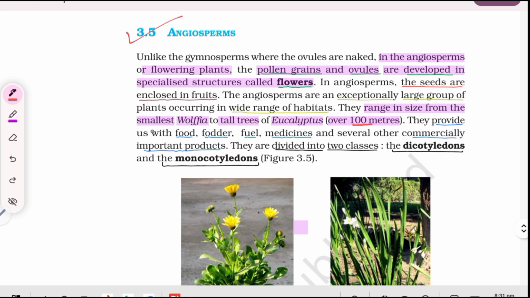They provide us with food, fodder, fuel, medicines, and several other commercially important products. They are divided into two classes, the dicotyledons and the monocotyledons.